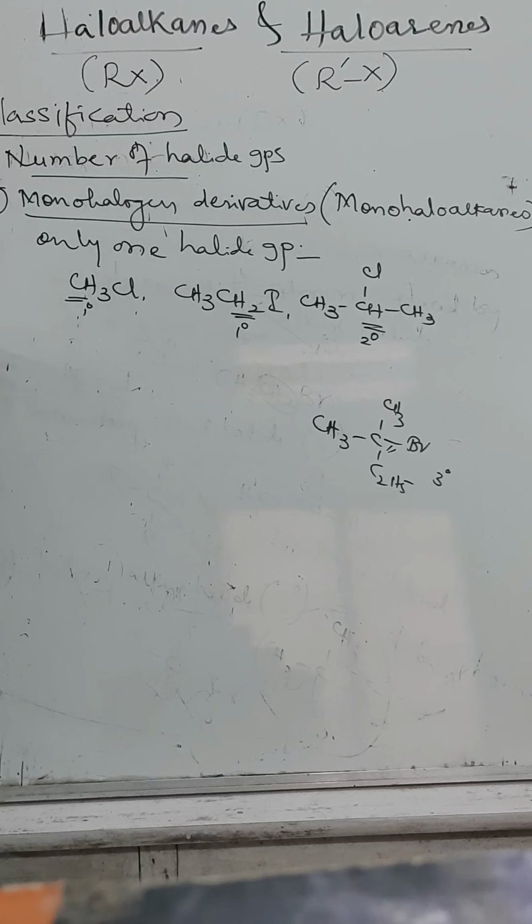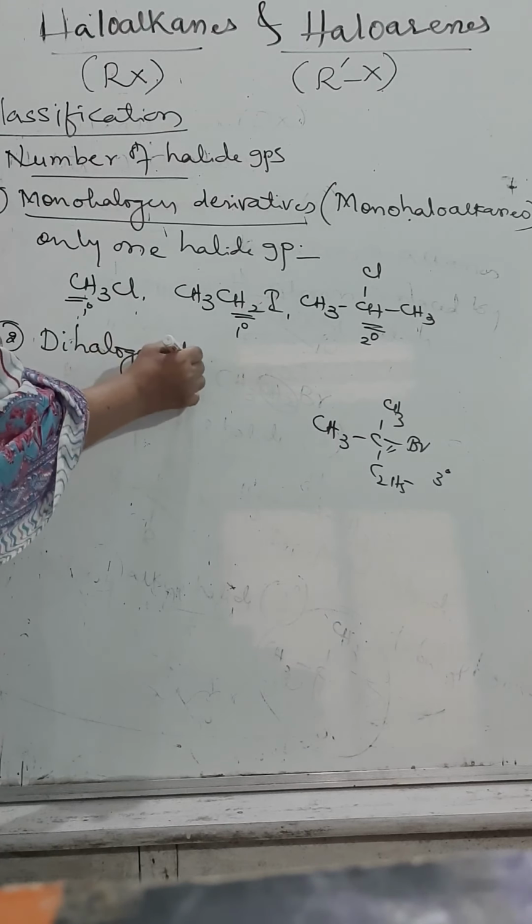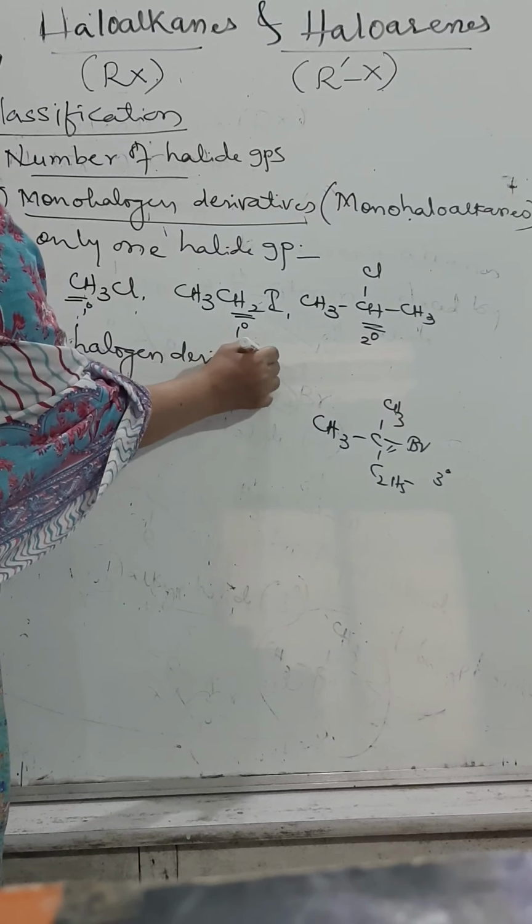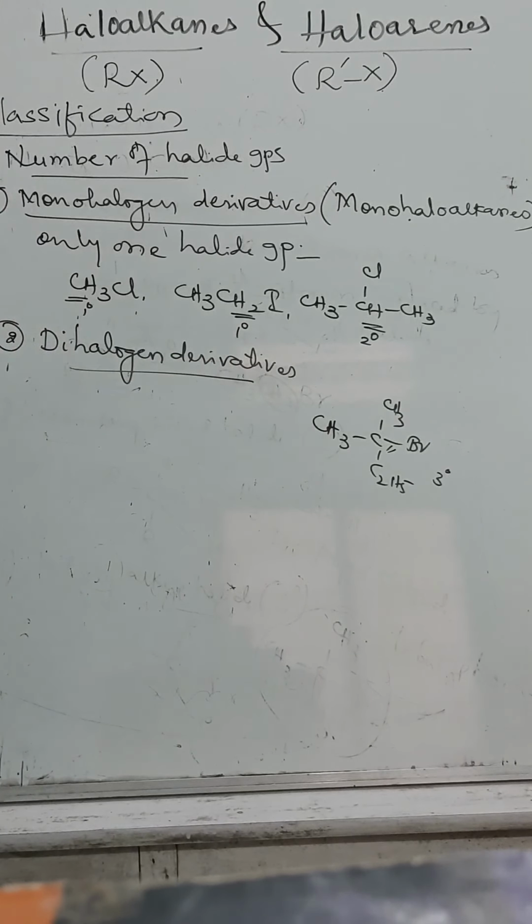Let us move to the second one, that is dihalogen derivatives. Dihalide, dihaloalkane. What does it mean? From the name itself we can identify that two halide groups are present. Remember one thing, in a hydrocarbon, two hydrogen atoms are replaced by two halide groups.